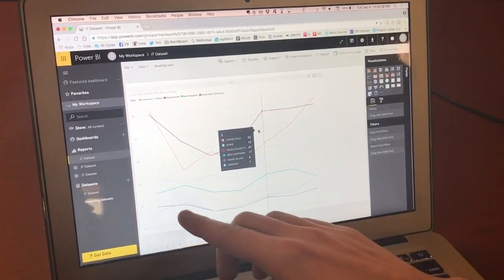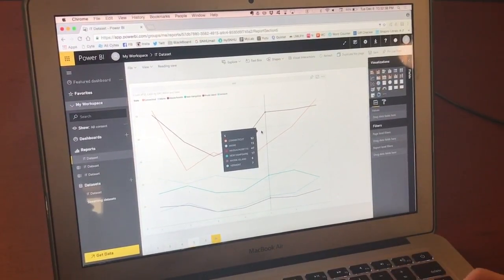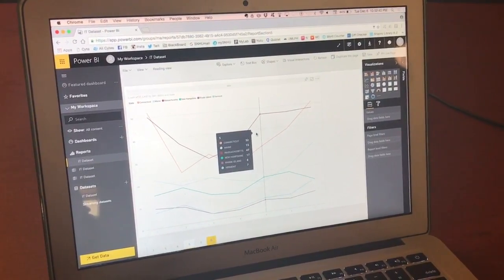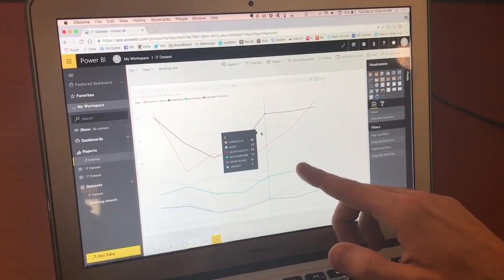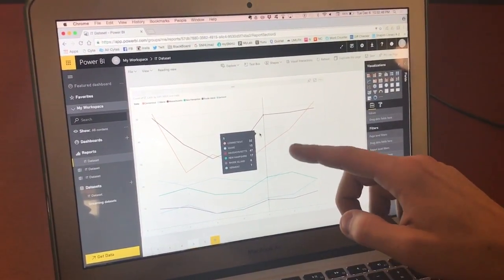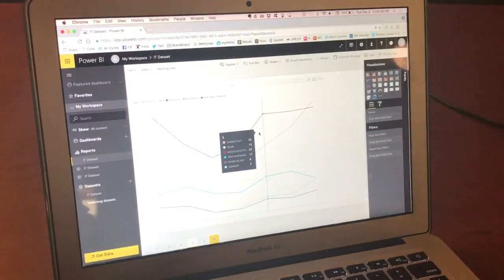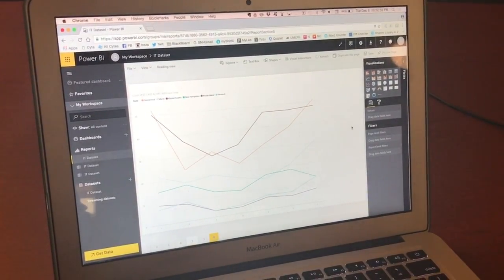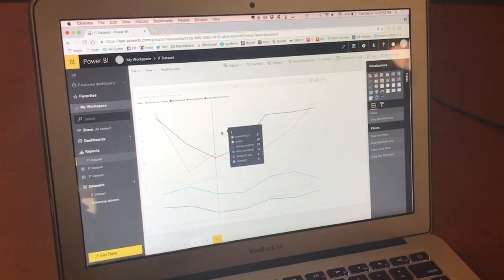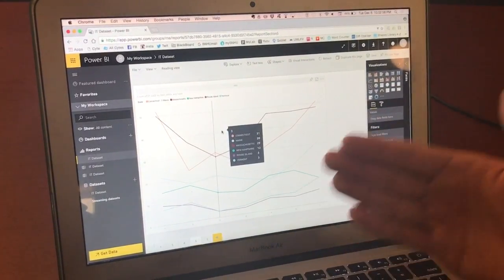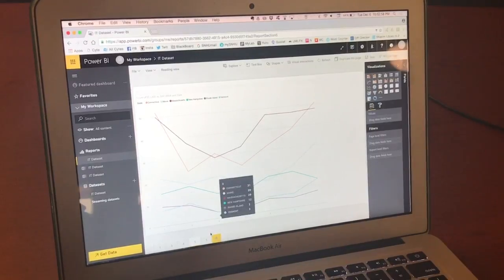Down below, where we have the least amount of fatalities, is Rhode Island and Vermont. In the middle is New Hampshire and Maine. And then at the top is Massachusetts and Connecticut. Again, this is probably connected a lot to the population of these states. But the most important thing to note here is that the weekends are where more fatalities happen.